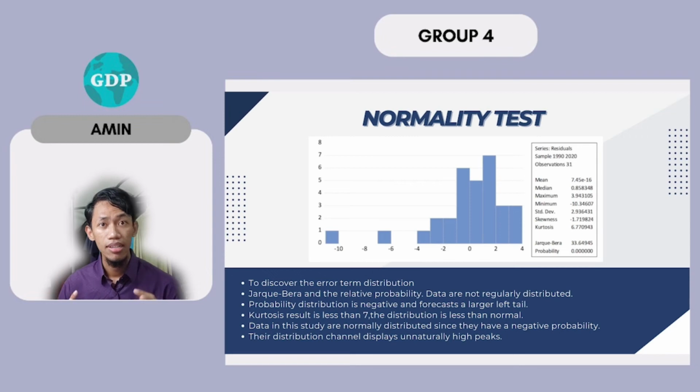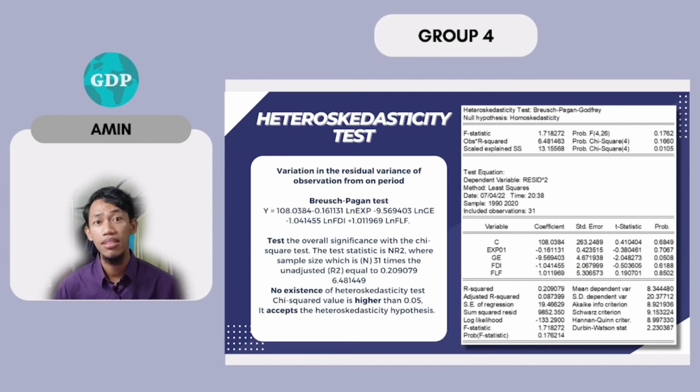In conclusion, the data in this study are not normally distributed since they have a negative probability and their distribution displays unnaturally high peaks.